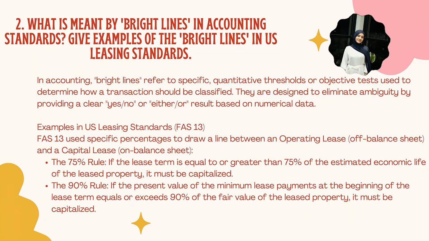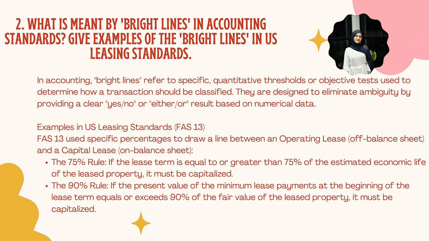Okay, the next question is: what is meant by bright lines in accounting standards, and give an example of a bright line in the US leasing standard. In accounting, the term bright line refers to a specific quantitative threshold or objective that is used to determine how a transaction should be classified. These thresholds are designed to eliminate ambiguity by providing a clear yes or no decision based on numerical criteria. A good example can be seen in the US leasing standard under FAS 13. This standard uses specific percentages to distinguish between an operating lease, which is off-balance sheet, and a capital lease, which is recognized in the balance sheet.